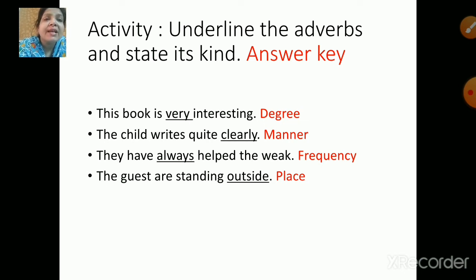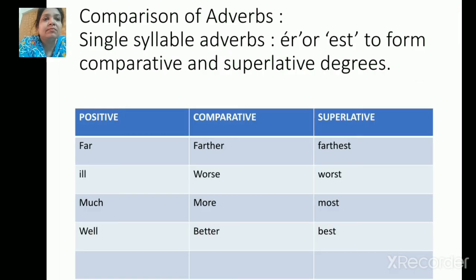Next, the child writes quite clearly. How the child writes? Clearly. So that's a manner. They have always helped the weak. Always. It's a frequency. Next, the guests are standing outside. Where are they standing? Outside. So it shows the place. So that's the adverb of place.